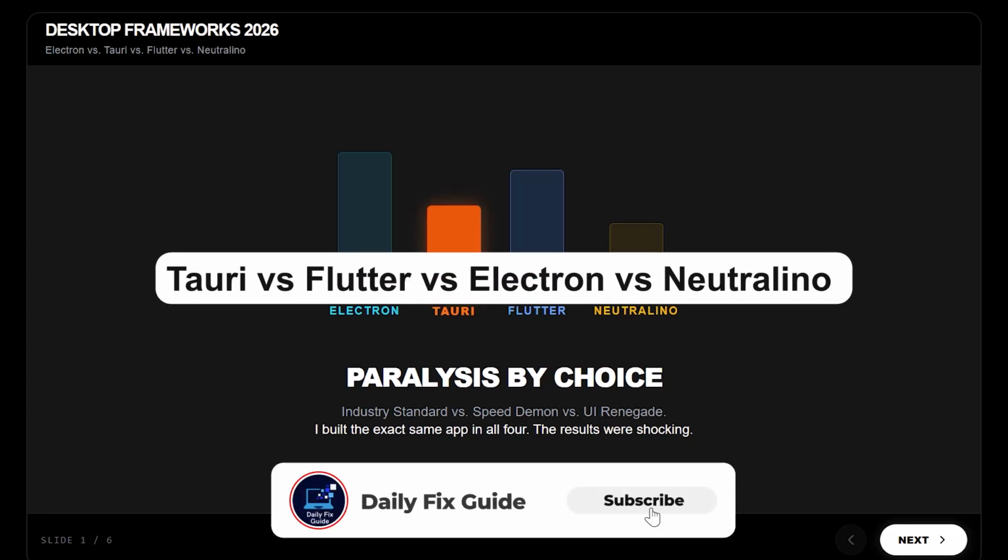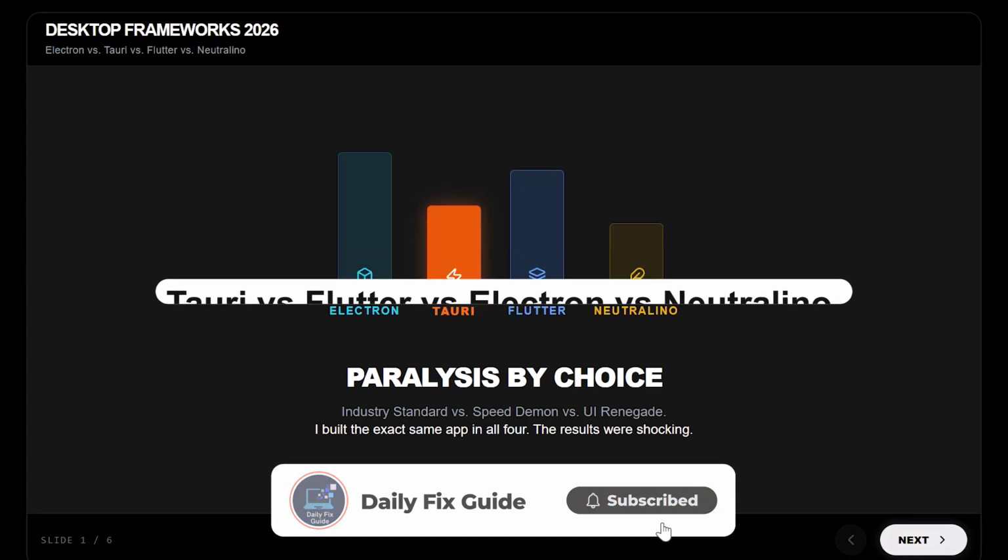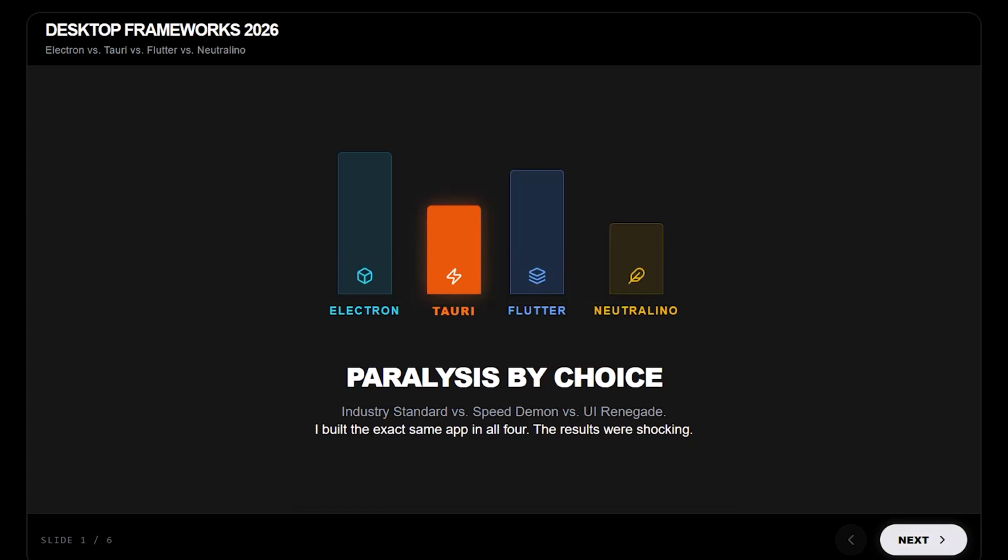If you were building a desktop app in 2026, you were probably paralyzed by choice. Do you stick with Electron, the heavy industry standard? Do you jump to Tauri, the Rust-based speed demon? Do you learn Dart for Flutter? Or do you gamble on the lightweight underdog Neutralino?